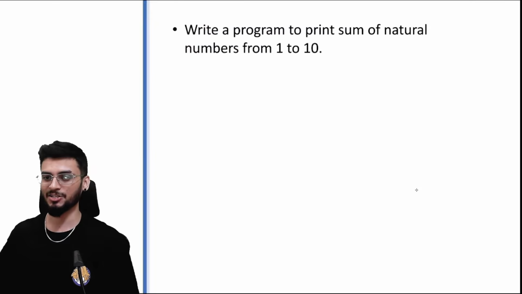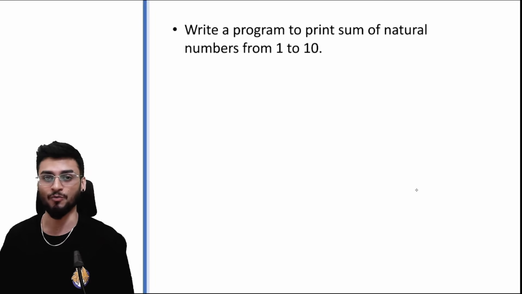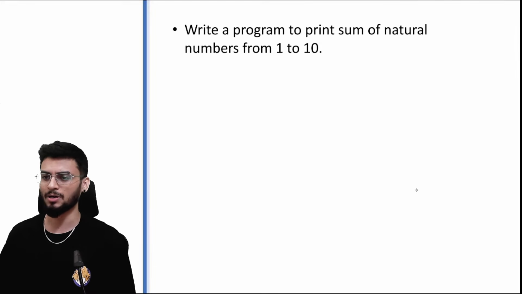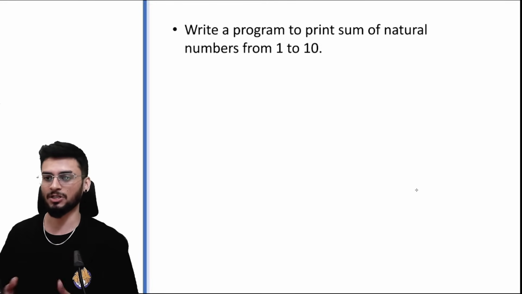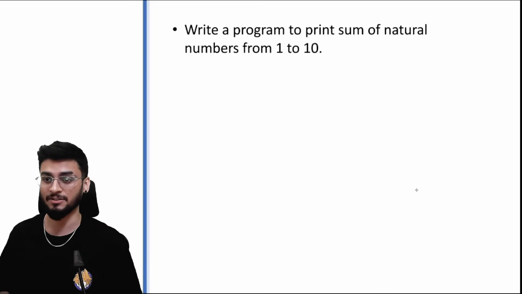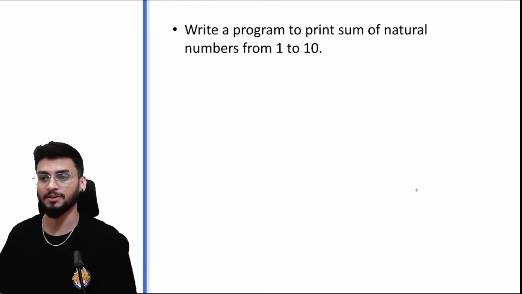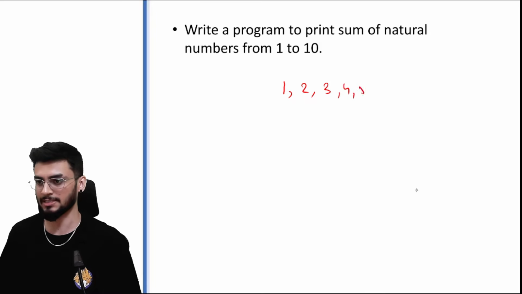Let's begin with the session by talking about a program to print sum of natural numbers from 1 to 10. Now, this might seem a very simplistic program. अगर आप on paper इसको solve करने के लिए try करोगे, you just have to write the 10 digits, sum all of them, and just get the answer. But in Python, let's try to make use of the steps which we decided. First of all, we need to decide the logic. Okay, so printing the sum of first 10 natural numbers should look like this.